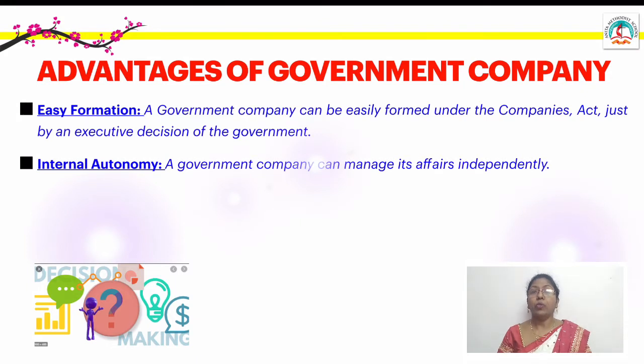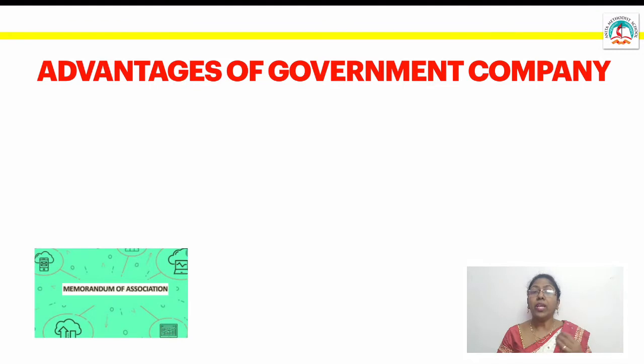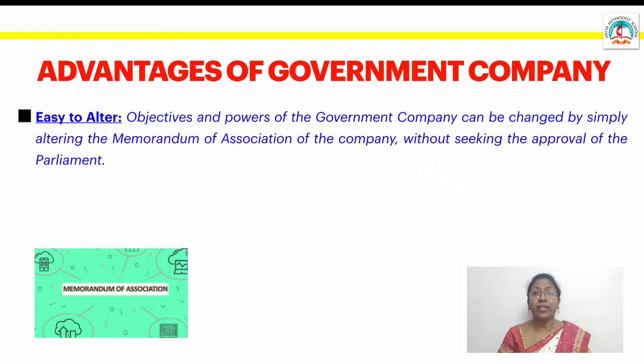Private participation. Through a government company, the government can avail the management skills, technical know-how and expertise from other countries. For example, Hindustan Steel Limited has obtained technical and financial assistance from USSR, and in the same way from Germany and UK, they can get financial assistance for other sectors also. We can see steel plants at Bhilai, Rourkela and Durgapur, they have got assistance from other foreign countries. So technical knowledge and managerial skills are taken from other countries. So that's one of the biggest advantages.